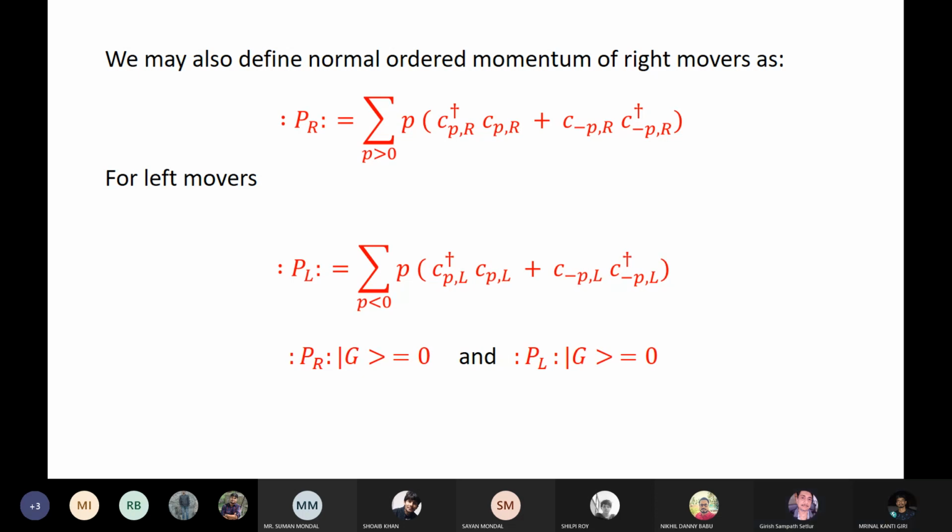After all, c dagger p c p is the number of fermions with momentum p, and p is the momentum of the fermion. So p times c dagger p c p summed over all p is the total momentum, isn't it? But that's not a nice operator to handle, because I just told you. Why are you hesitating? You didn't follow anything I said till now?